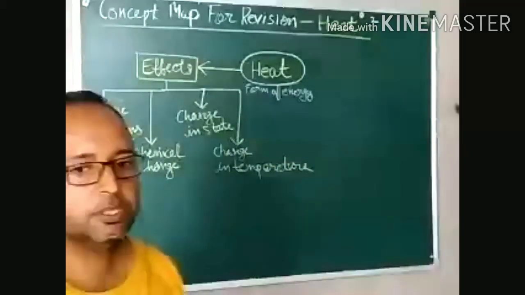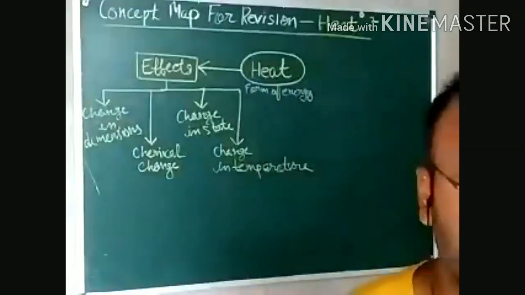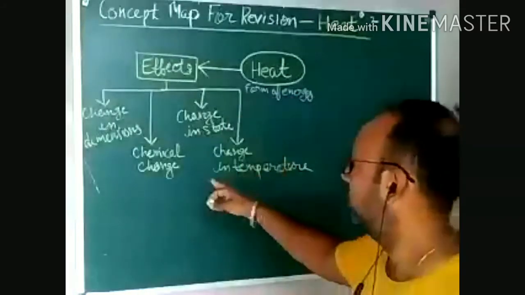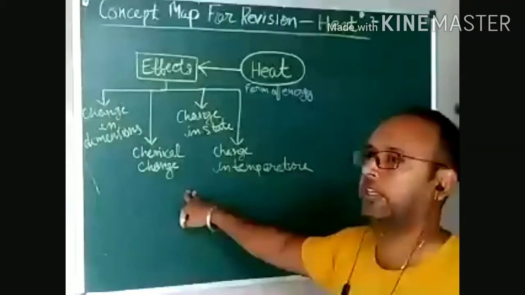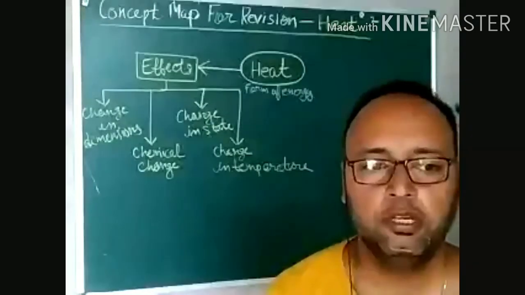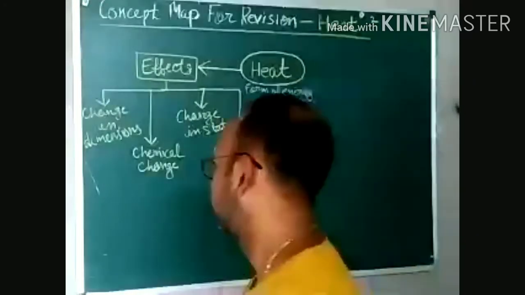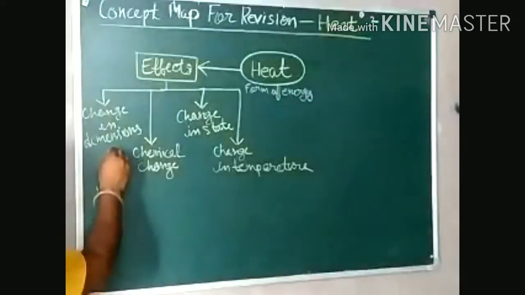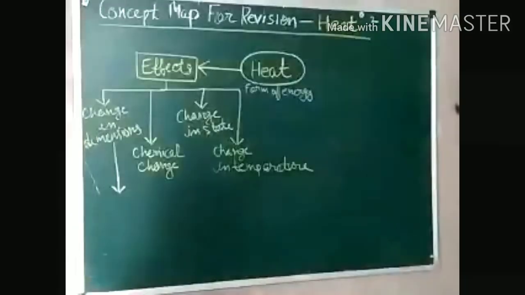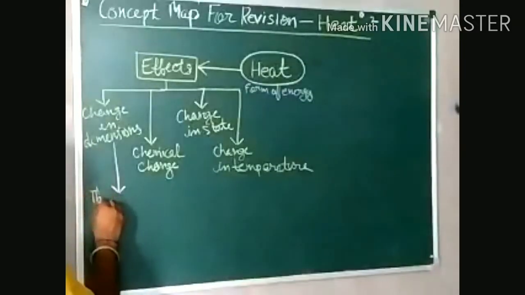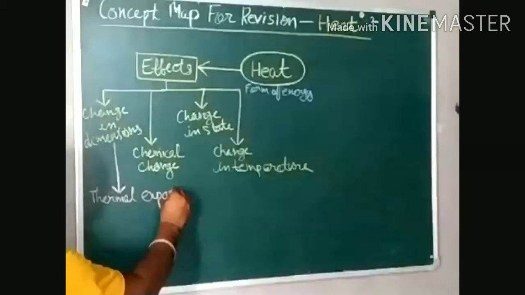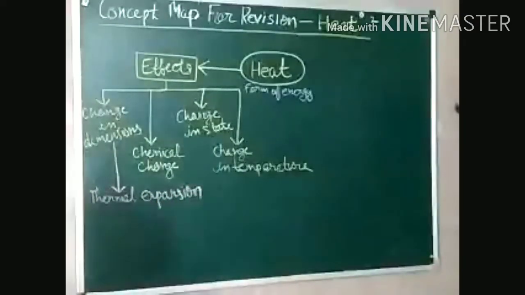So first of all, these are the effects of heat. Heat can change the dimension. Dimensions means length, width, and height, right? And change in state, change in temperature, and chemical change. Whenever we heat something, maybe there will be a chemical change that takes place, right? Now the change in dimensions, further we can say that this is a thermal expansion. Thermal means heat. Expansion means increase. It is called thermal expansion.